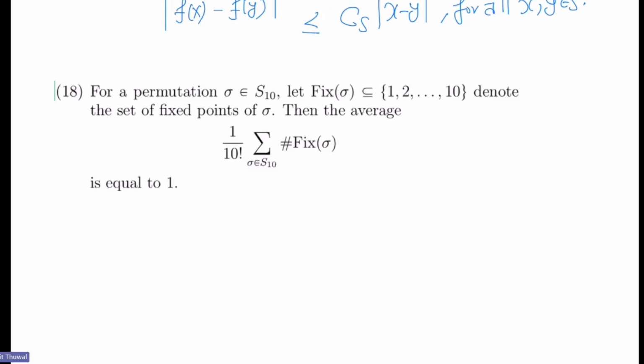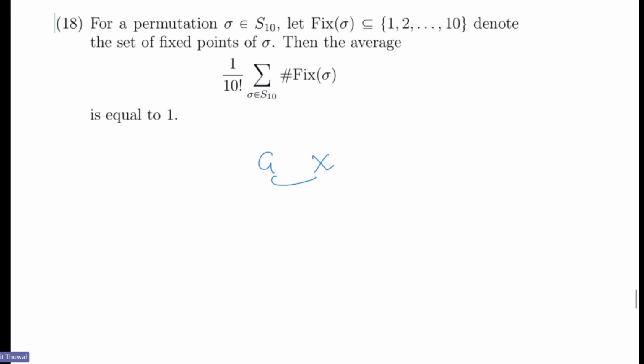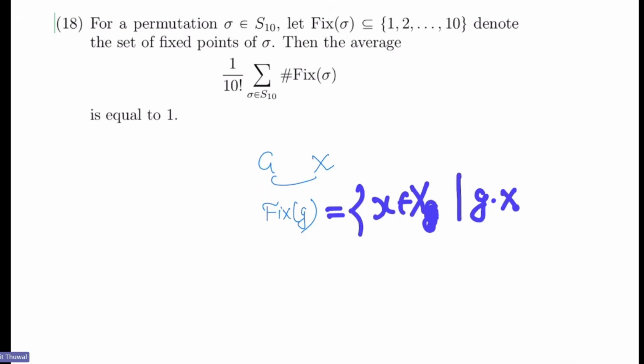Okay, this is a direct application of the Burnside lemma. Let me tell you what that says. Burnside lemma says that if G acts on a set X, and Fix(g) denotes those elements which are fixed by g, that is, Fix(g) is the collection of those x in X for which g·x is x.